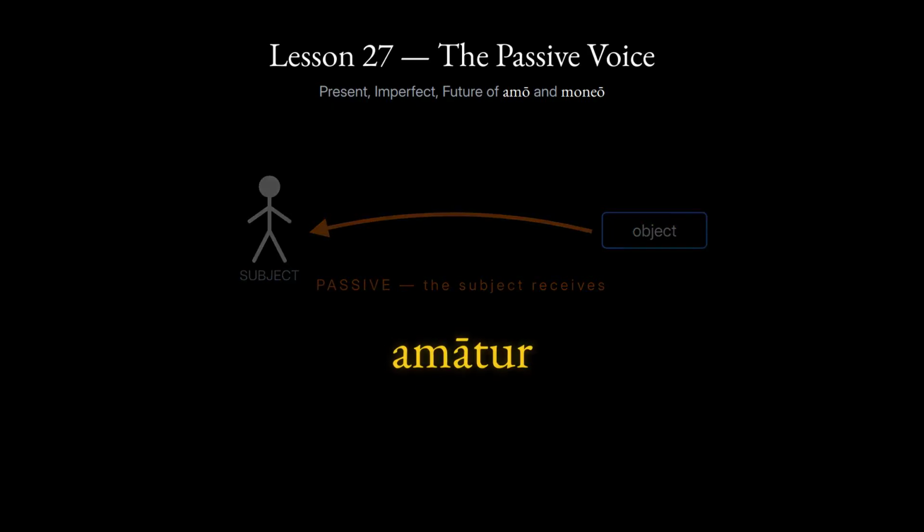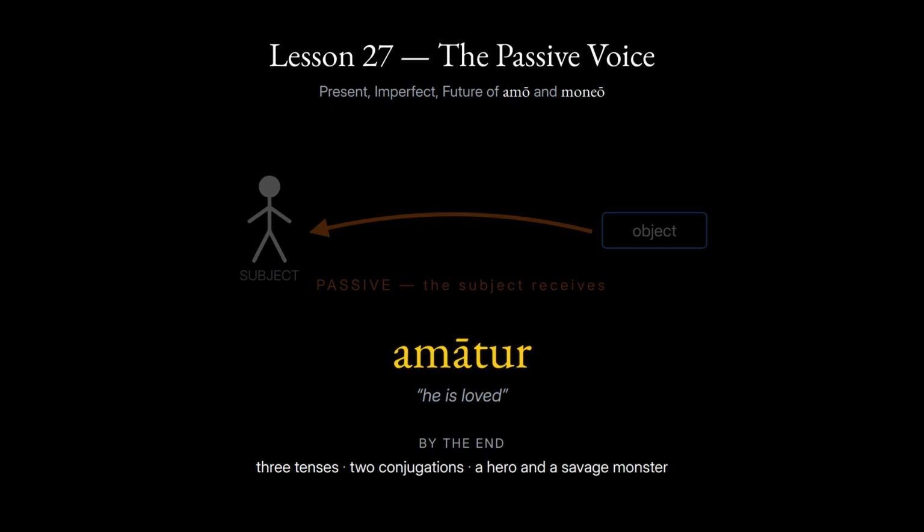Listen. amātur, He is loved. By the end of this lesson, you will form the passive in 3 tenses across 2 conjugations and read how a hero met a savage monster.